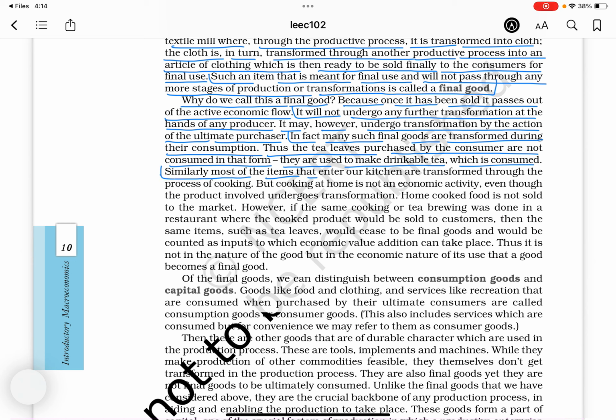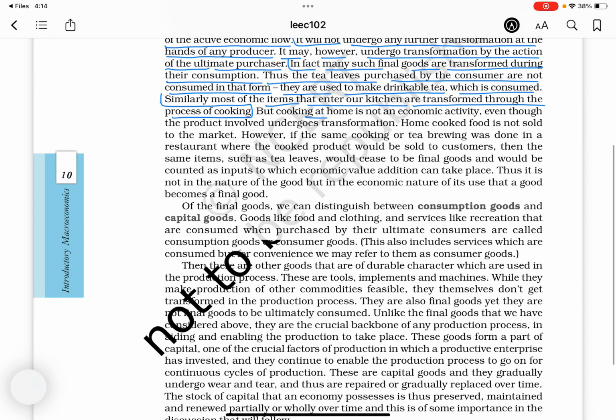Similarly, most of the items that enter our kitchen are transformed through the process of cooking. But cooking at home is not an economic activity. Even though the product involved undergoes transformation, home cooked food is not sold to the market.